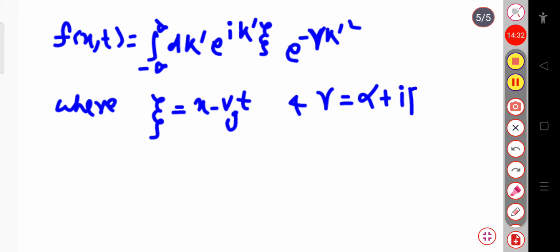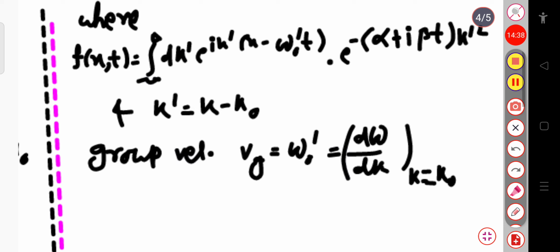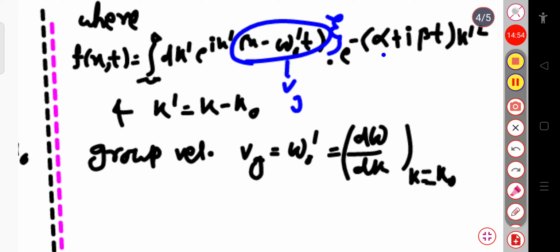You can see in this expression, x minus omega naught prime t, where omega naught prime is nothing but the group velocity Vg. So in place of x minus Vg t I will write zeta, and alpha plus i beta t is simply gamma. The expression will be f of x,t equal to the integration over dk prime exponential i k prime zeta into exponential minus gamma k prime square.